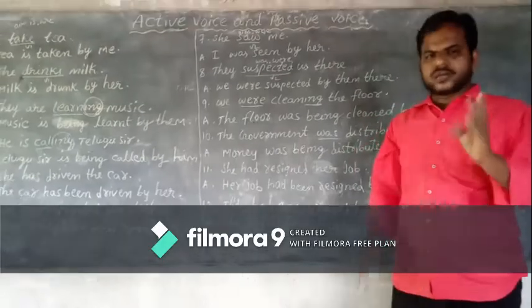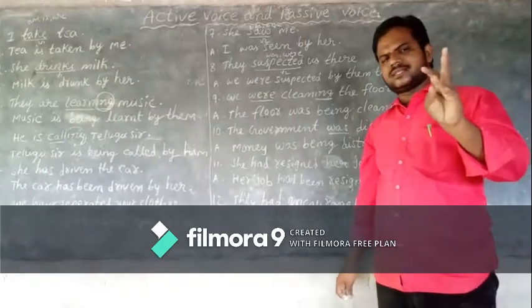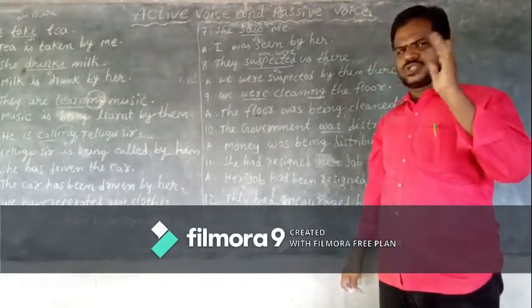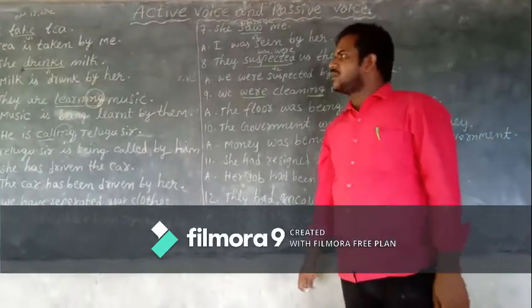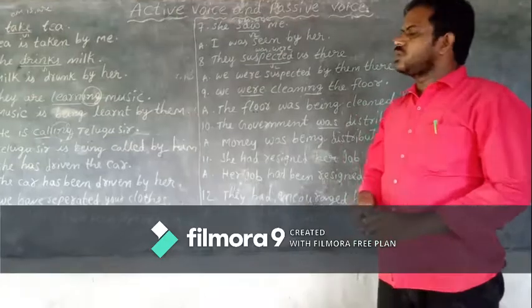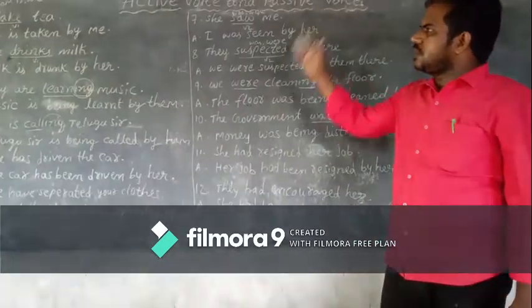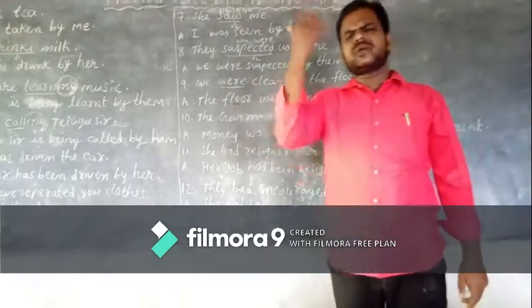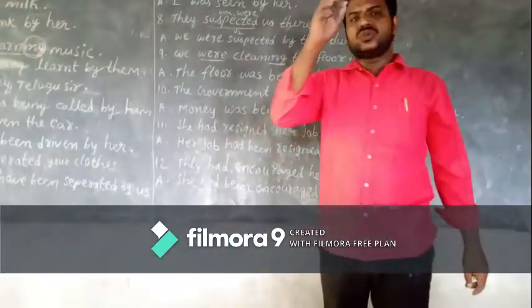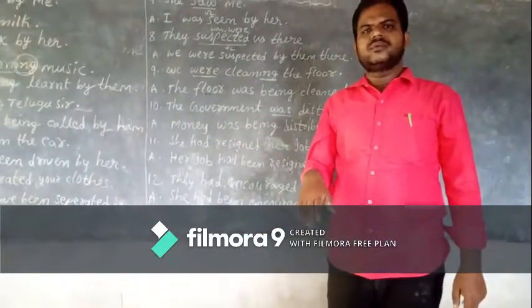I mean regarding tenses: present tense, past tense, future tense. Okay. So many models are there, children, to explain. So it is better if you learn well all these models.